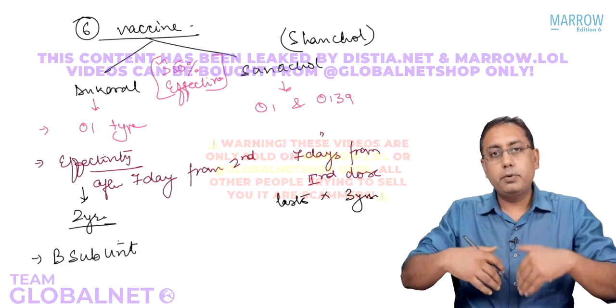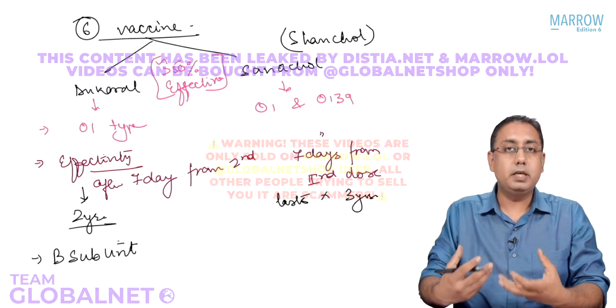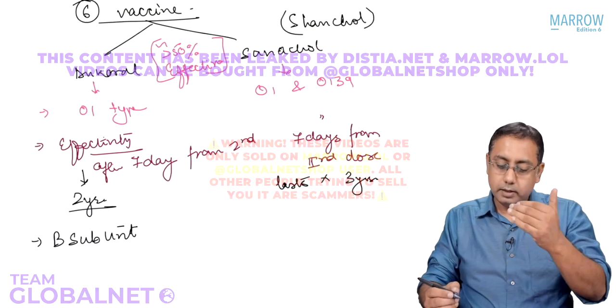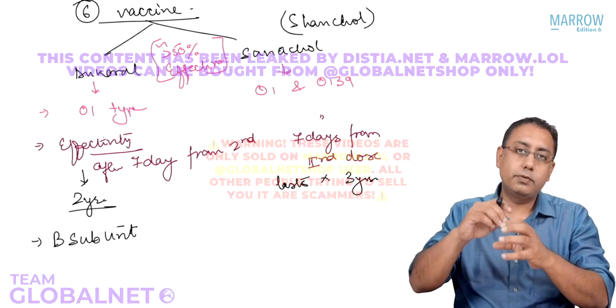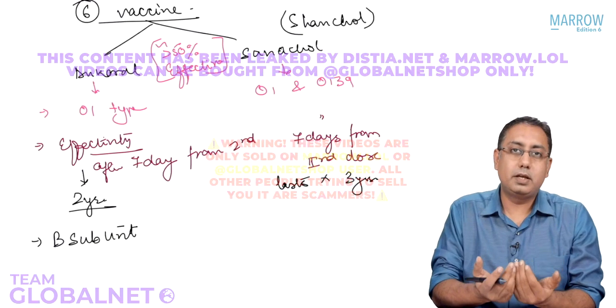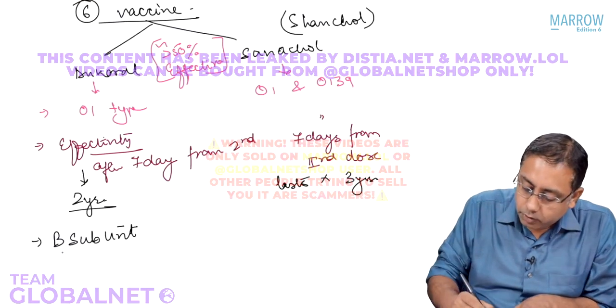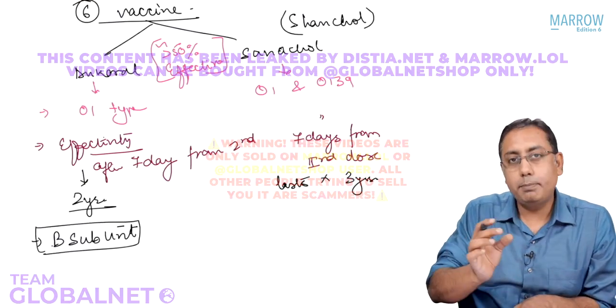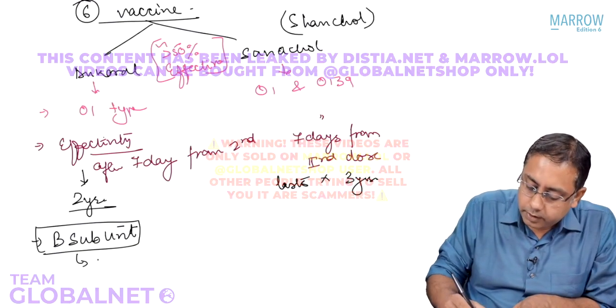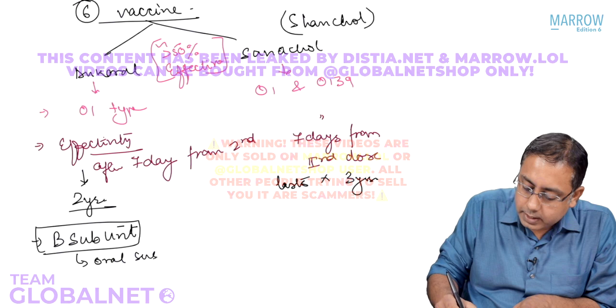And this beta subunit is destroyed by the gastric pH. And that is the reason, because it contains a beta subunit, the Dukoral vaccine is mixed with some granules which act as a buffer to protect from the gastric pH, right? So because Dukoral contains a beta subunit, or the B subunit of the cholera toxin, it is given as an oral suspension of the vaccine,